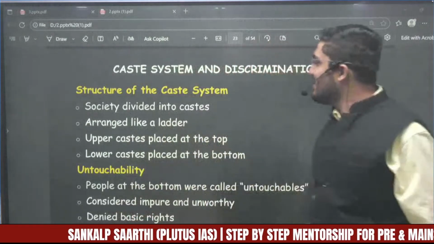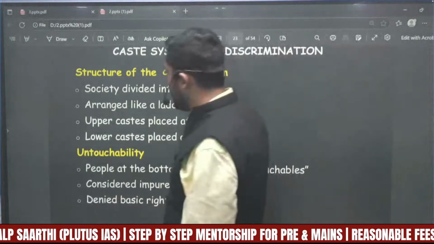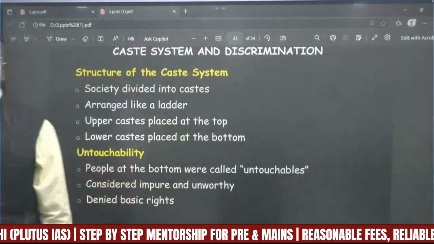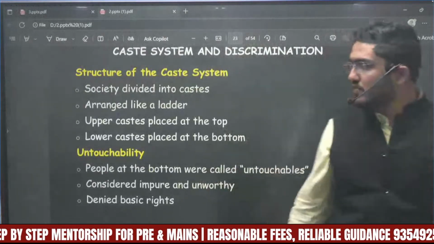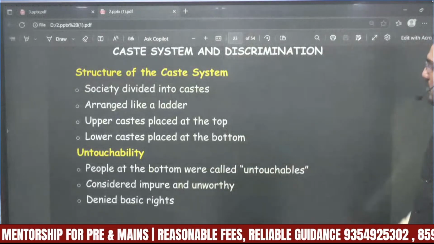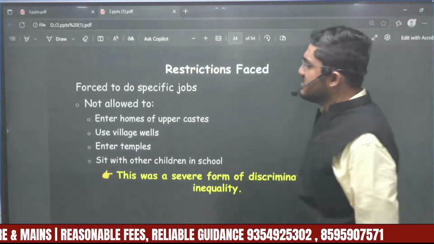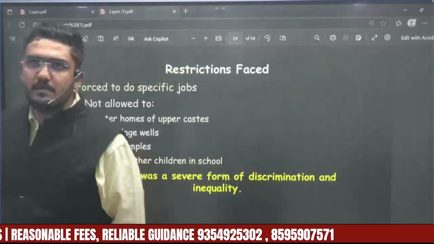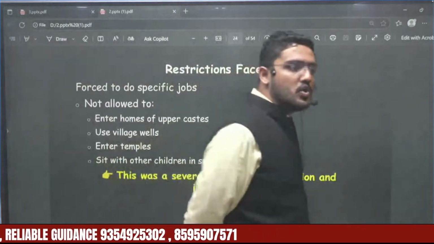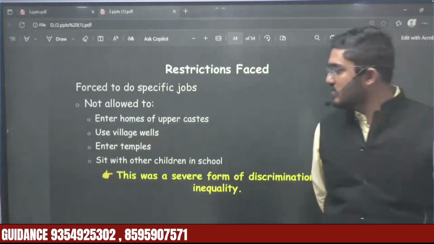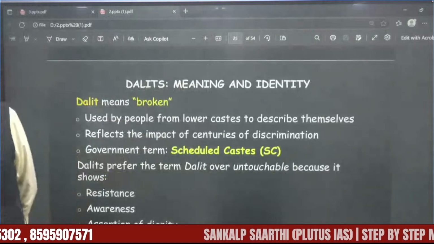Okay, so structure of the caste system. The society is divided into castes and arranged like a ladder. The upper caste people are placed at the top of the ladder and the lower caste people at the bottom, due to which untouchability came. The people faced many restrictions. For example, people were barred from even entering the houses of the upper caste people. They were not allowed to use the resources of the upper caste people. They were not even allowed to enter inside the temples. These were the problems.